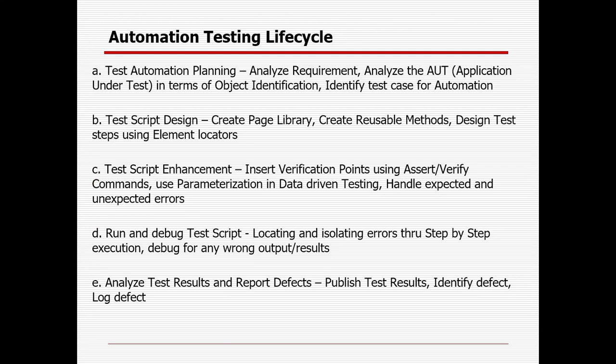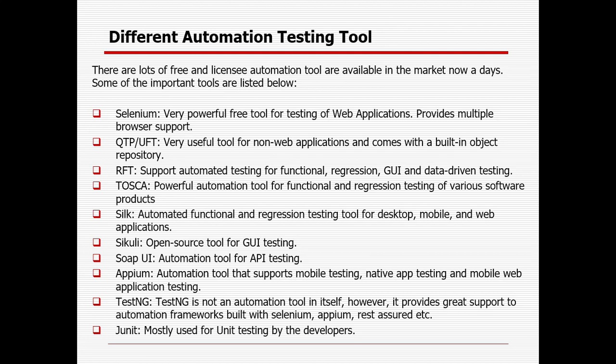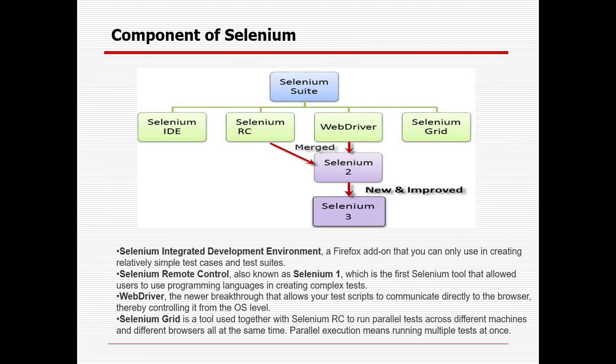This is the automation life cycle. First you will do the planning, then you will develop your script, then you will enhance the script, right? Then you will run the script. After that it will log any defect for any observation or failure. There are a lot of tools, right? Free tools, licensed tools available: Selenium IDE, Selenium RC, Selenium Grid, WebDriver. But nowadays Selenium 4 is also available, so you need to import the Selenium 4 jar file to use the latest Selenium features.